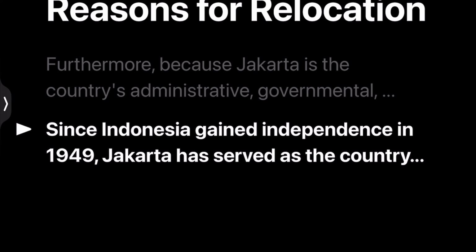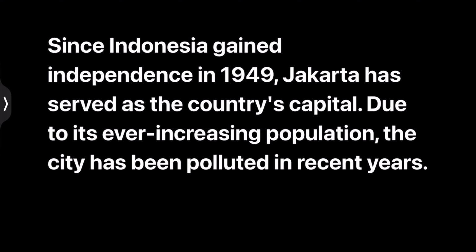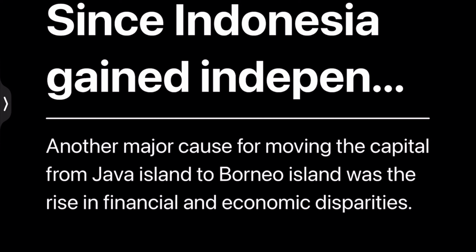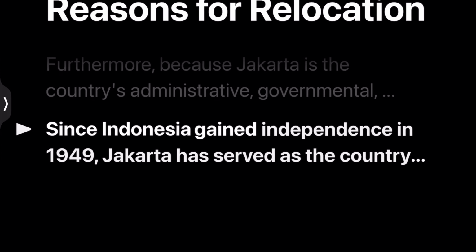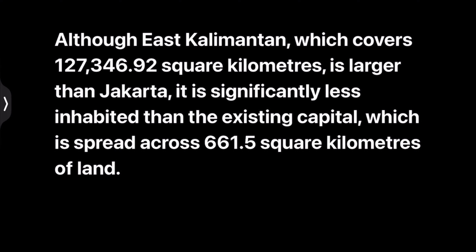Since Indonesia gained independence in 1949, Jakarta has served as the country's capital, and its population keeps increasing. The city has been polluted in recent years. Another major cause for moving the capital from Java Island to Borneo Island was the rise in financial and economic disparities. Although East Kalimantan, which covers 1,27,346.92 square kilometers, is larger than Jakarta, it is significantly less inhabited than the existing capital, which is spread across 661.5 square kilometers of land.